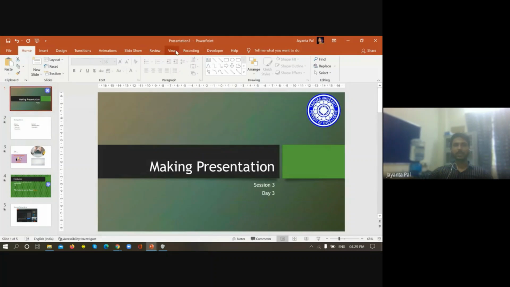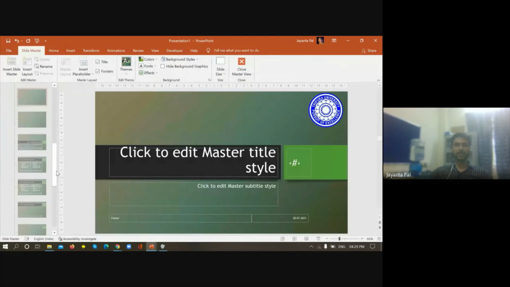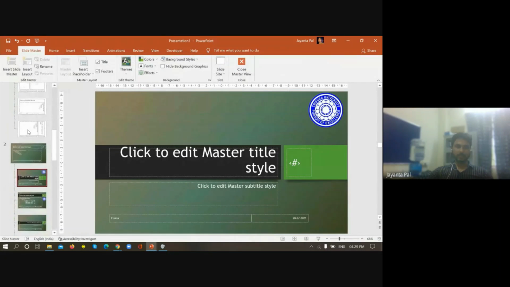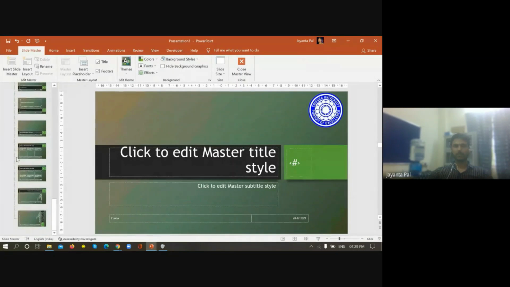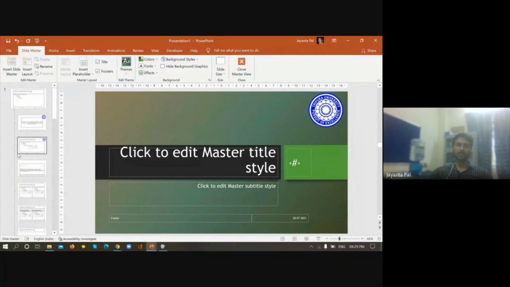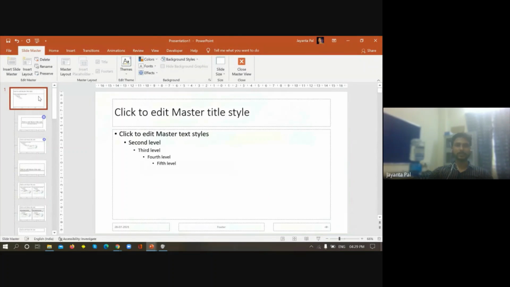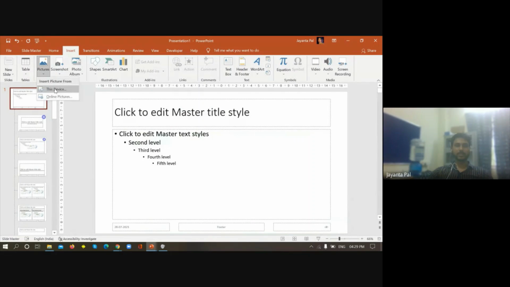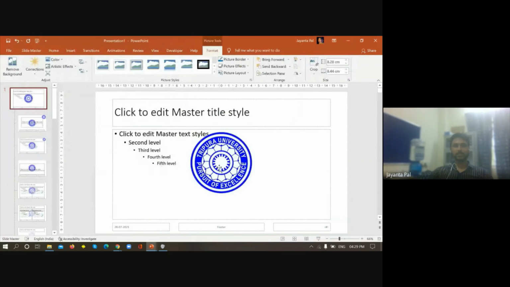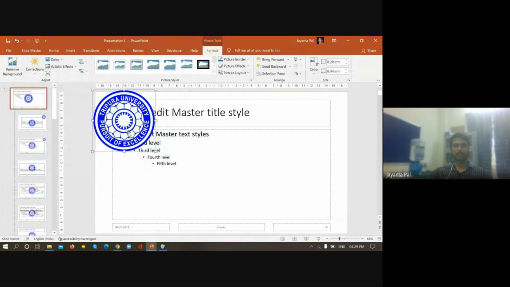That's why in the slide master we had different themes. See, we had this white color theme, and this colorful theme also, because we have used two different kinds of design in our presentation, right? So let's say here also we want to insert the university logo, and in this case I want to insert it over here.